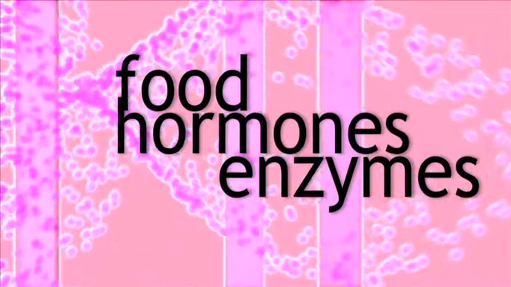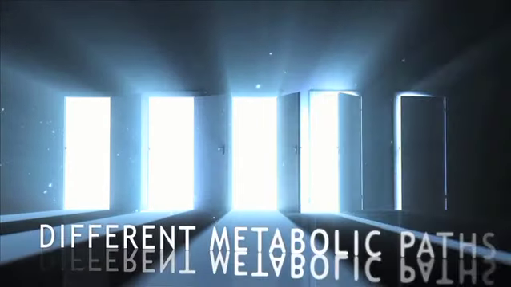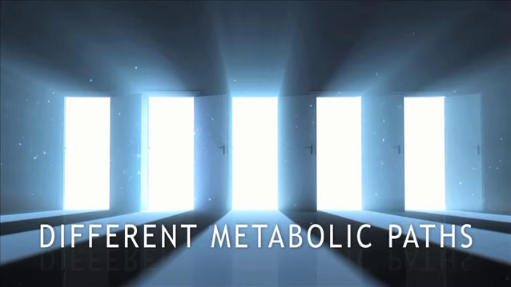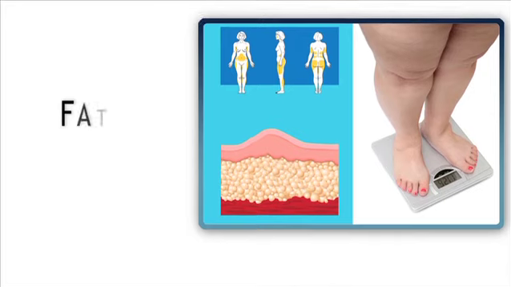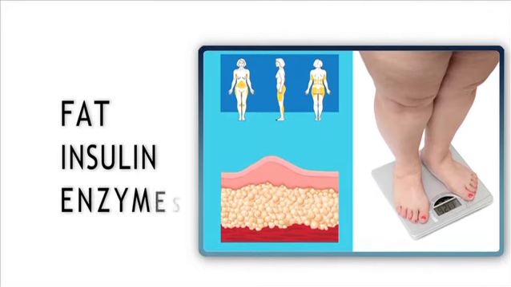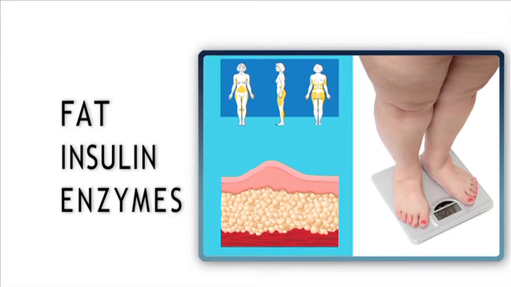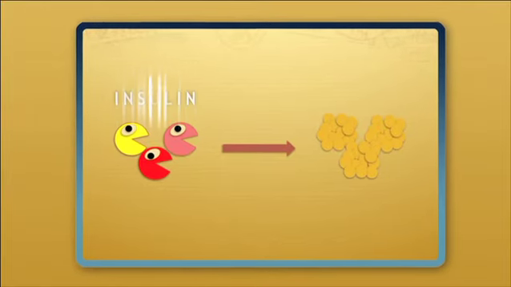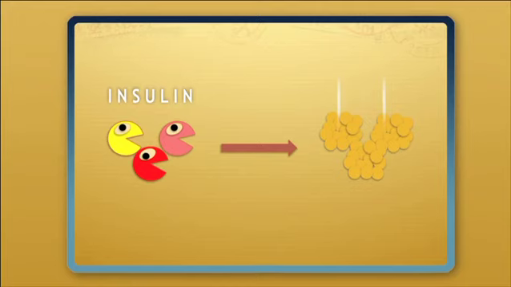What we eat causes a response from our organism, stimulating the production of hormones that act on the enzymes. Each type of food can follow different metabolic paths according to numerous complex factors. You should know that body fat production is controlled by the insulin hormone, which in turn controls the enzymes that produce it. We put on weight because we order our body to produce fat by what we eat. If insulin is stimulated, we start the metabolic path that synthesizes fat.